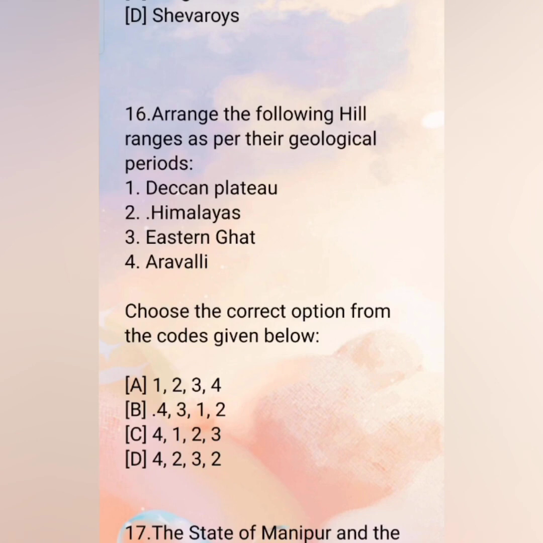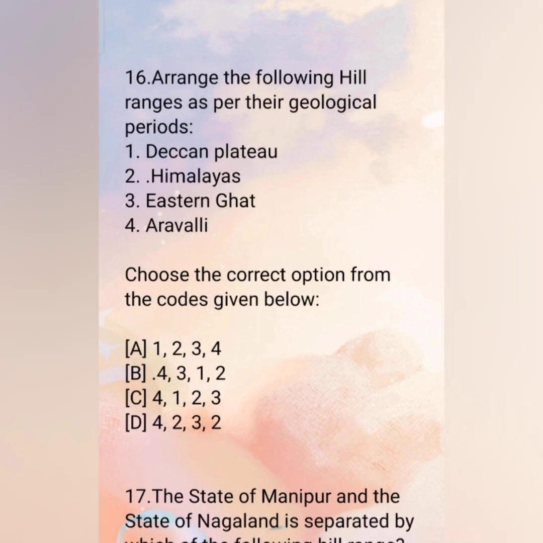So choose the correct option from the codes given below. A. 1, 2, 3 and 4, B. 4, 3, 1 and 2, C. 4, 1, 2 and 3, D. 4, 2, 3, 1. The correct answer is B. 4 means Aravalli, 3 Eastern Ghats, 1 Deccan Plateau and then 2 Himalayas.